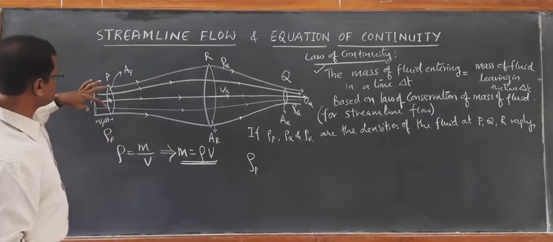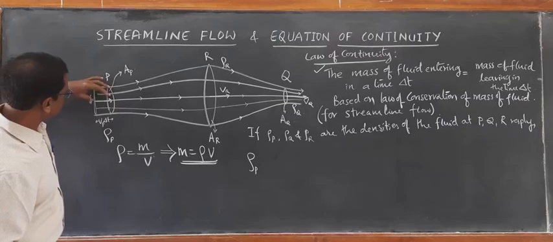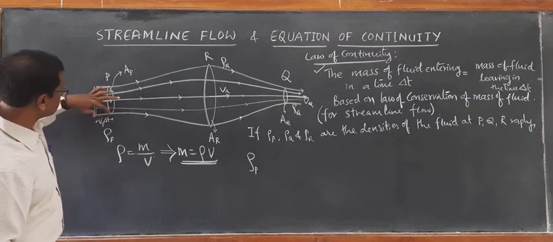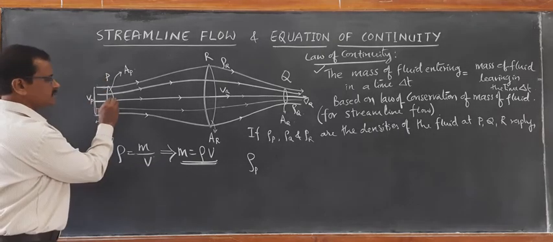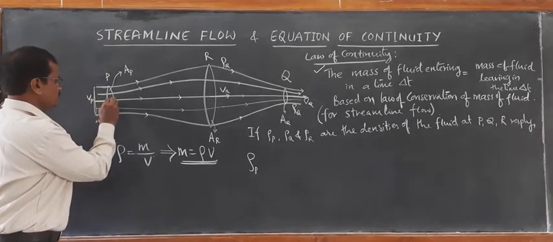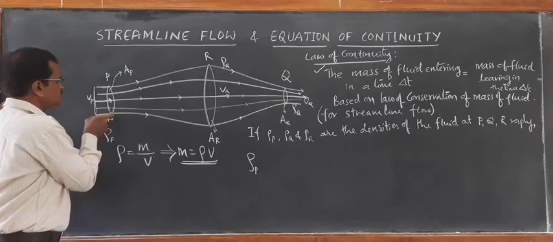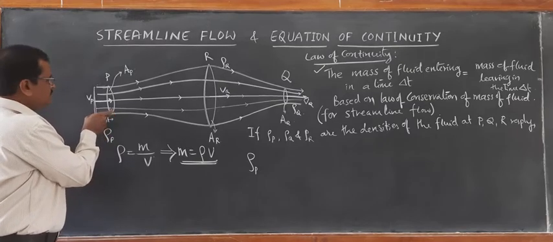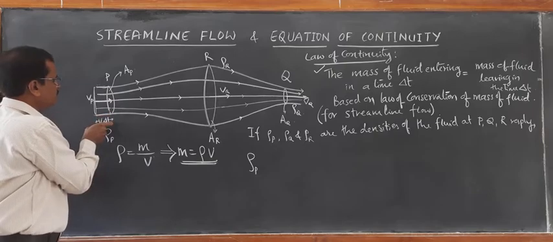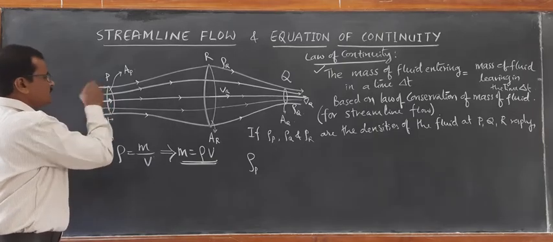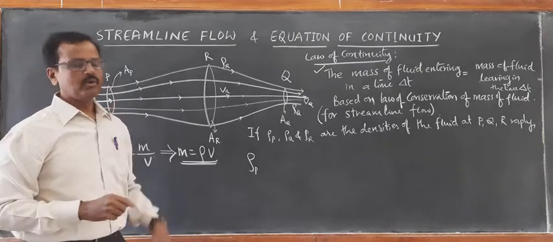Volume is calculated as follows. Suppose this is the volume of fluid entering in time delta t; its length is Vp delta t, where Vp is the velocity with which it is entering. This length multiplied by the cross-sectional area gives us the volume.